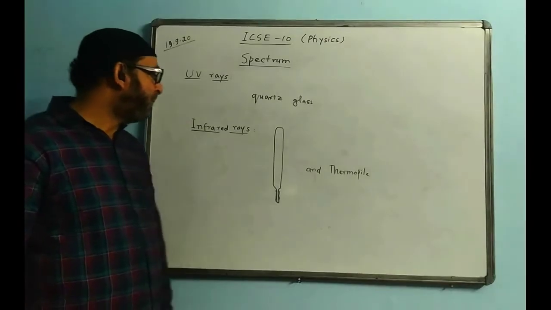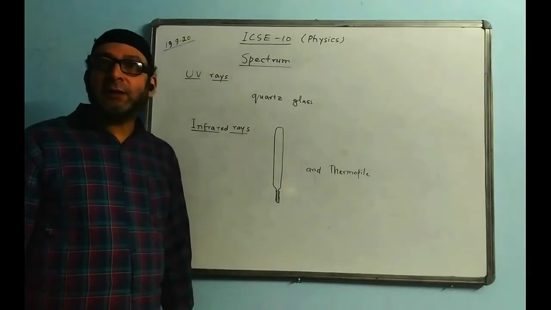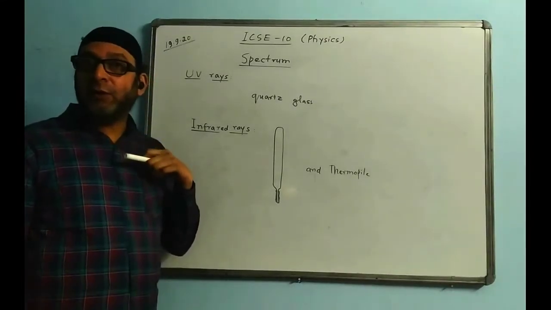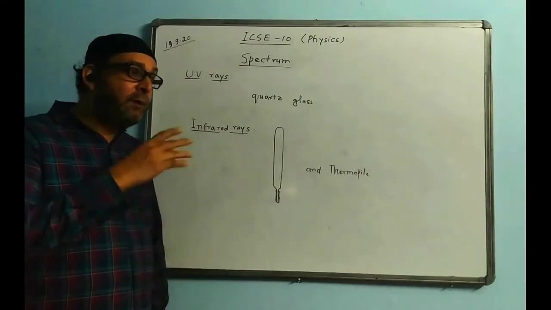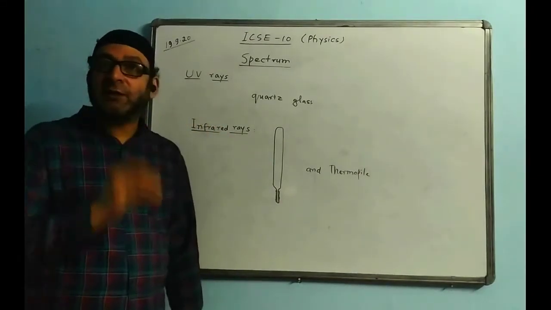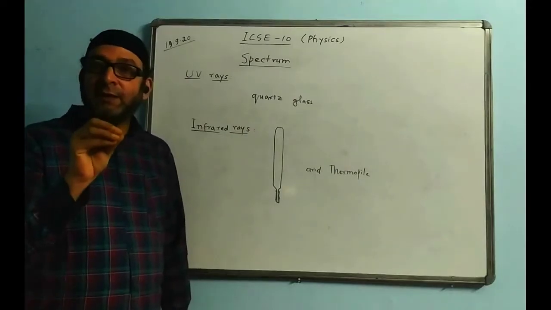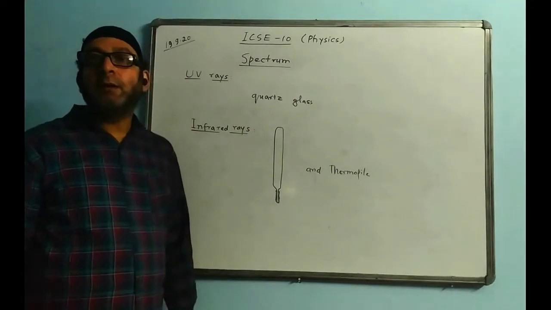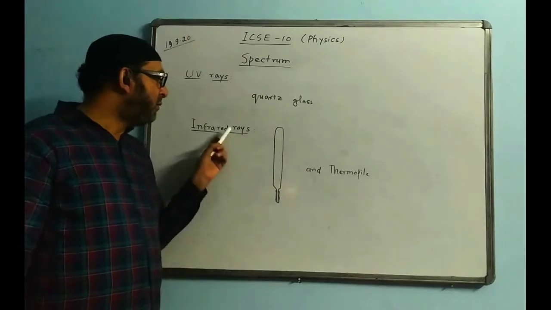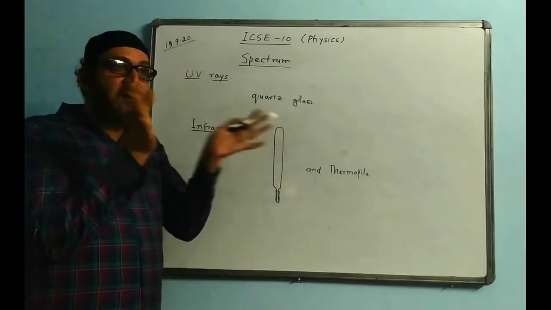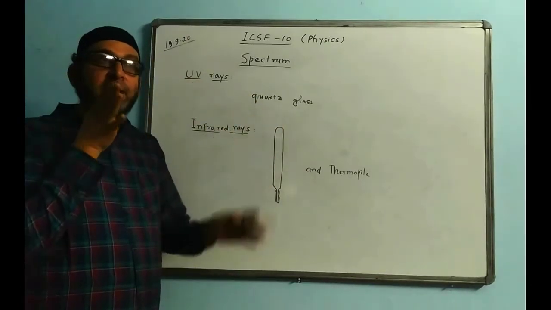Now the properties of infrared rays. As I told you, the heating property I already told you, and it has another property: it scatters very little. It scatters much less as compared to visible light. It can go very far without getting deviated, without getting diverted. It can go very far.